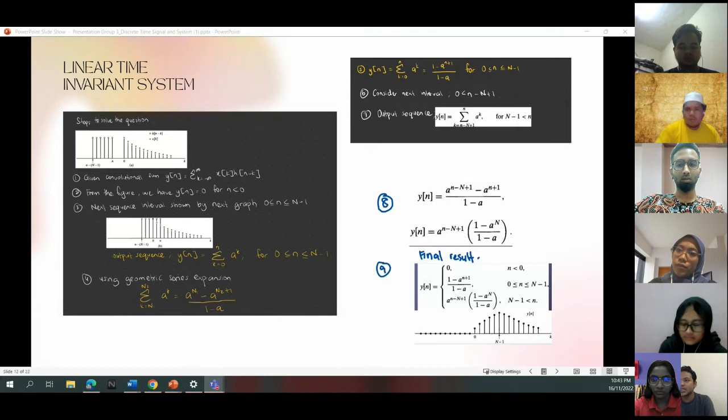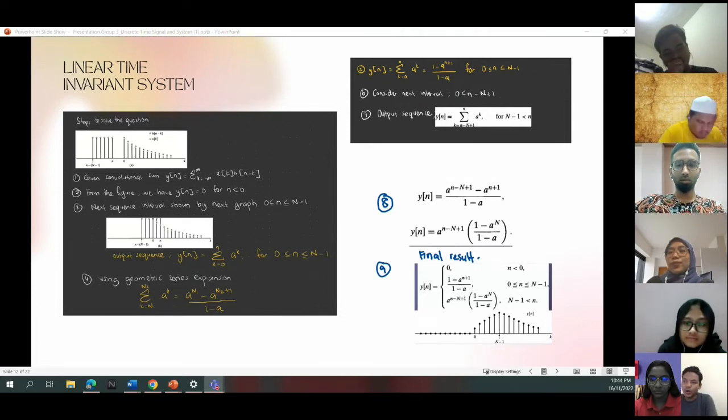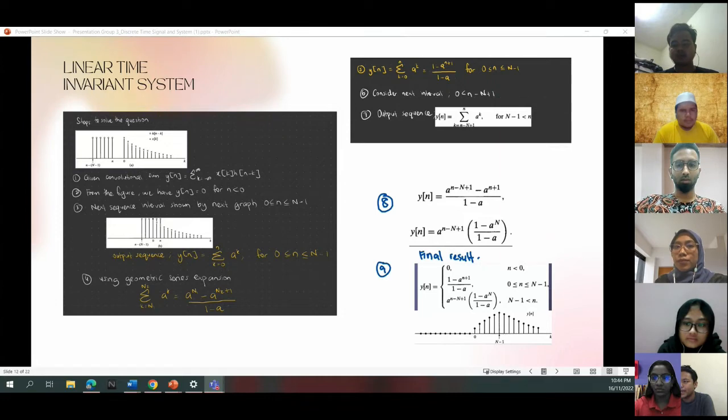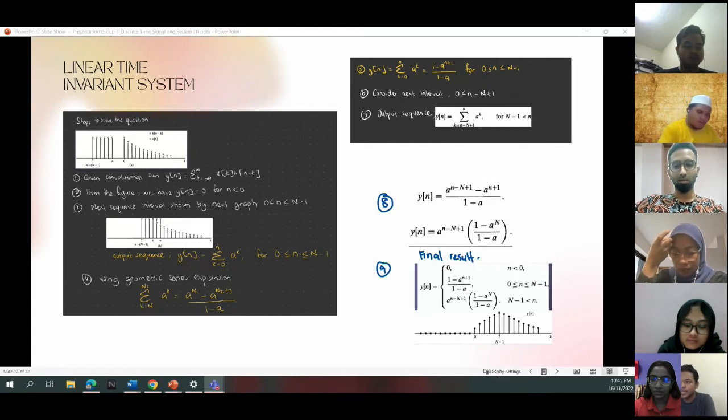So consider the next interval, N minus 1 less than n. For step number 7, the output sequence y[n] is equal to the sum from k equals n minus N plus 1 to n of a to the power of k, for N minus 1 less than n. And step number 8, y[n] equals a to the power of n minus N plus 1 minus a to the power of n plus 1, divided by 1 minus a.